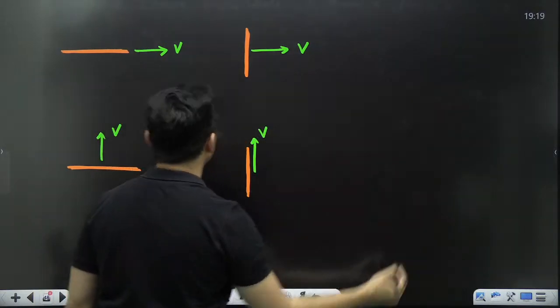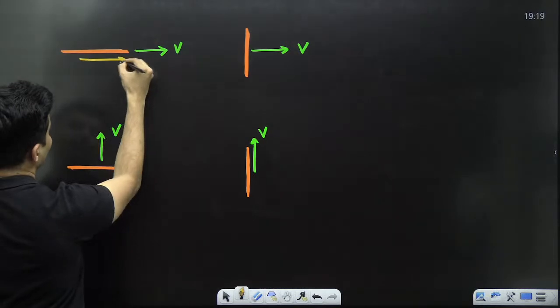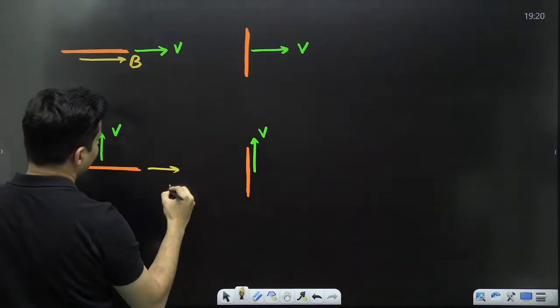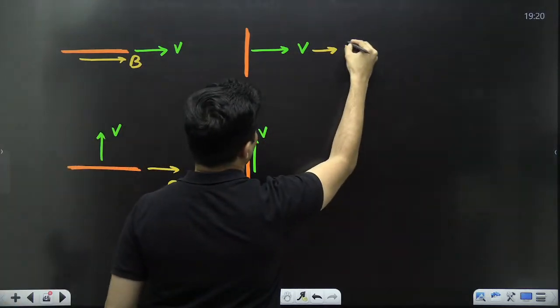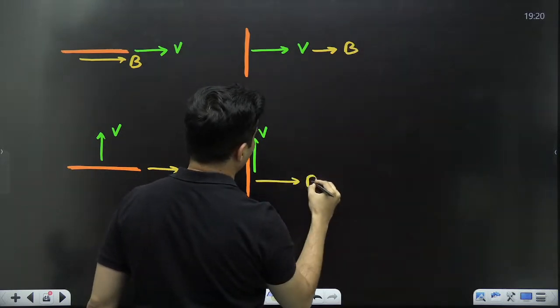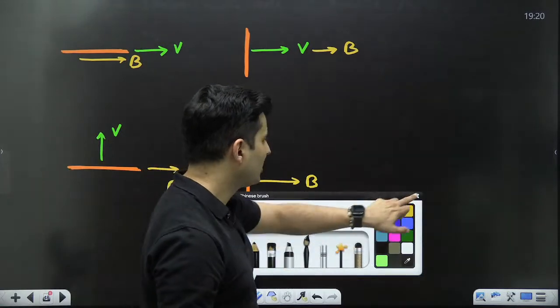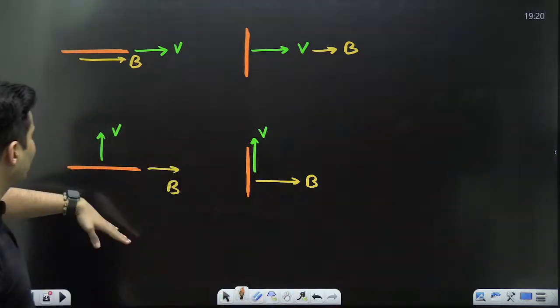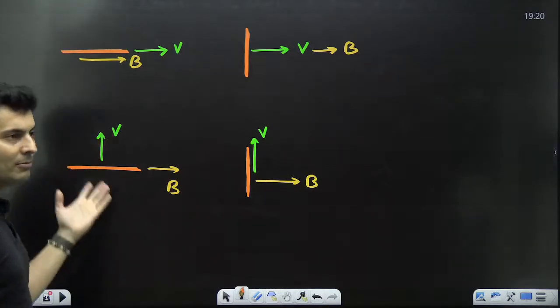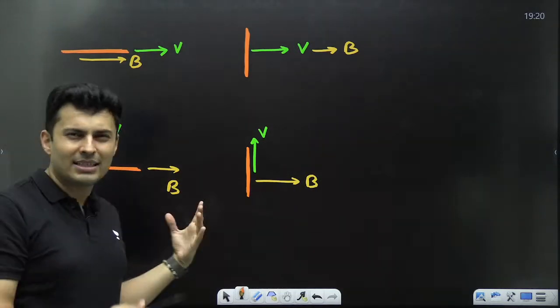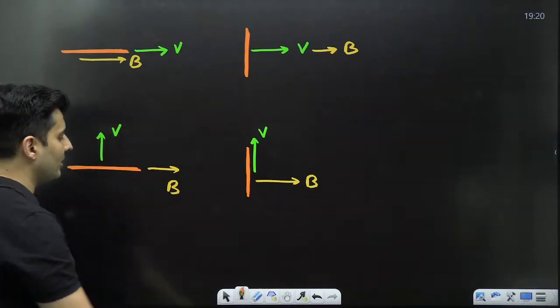Okay, then the field also can have different directions. Here the field is like this, here the field is like this, here the field is like this, here the field is like this. Okay, then so many other possibilities are also there, guys. Magnetic field is perpendicular or in the direction of velocity. So many cases. Let's just understand these basic cases at least.